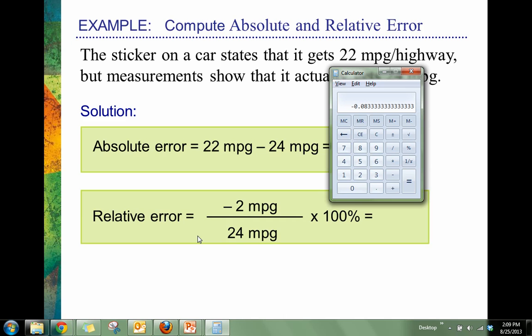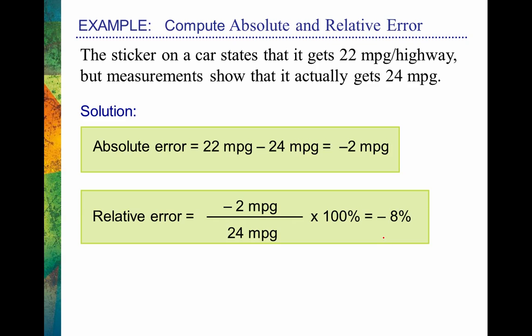So we're essentially dealing with negative 0.08. And we want to convert that into a percentage by multiplying by 100. So I'm going to multiply that now by 100. And of course, that comes out to negative 8%. More specifically, negative 8.33. But we'll just keep things simple for right now. So negative 8%.